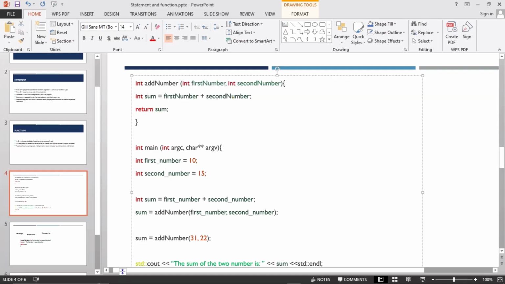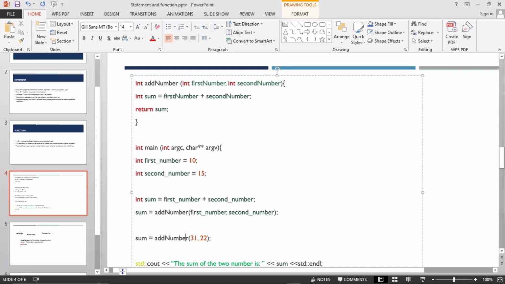Due to the fact that I have actually returned them, I add these two together and return it to this particular sum. So I make a return to this sum here. So we are actually calling it here, saying add these two numbers for me and send the value to this particular number here.